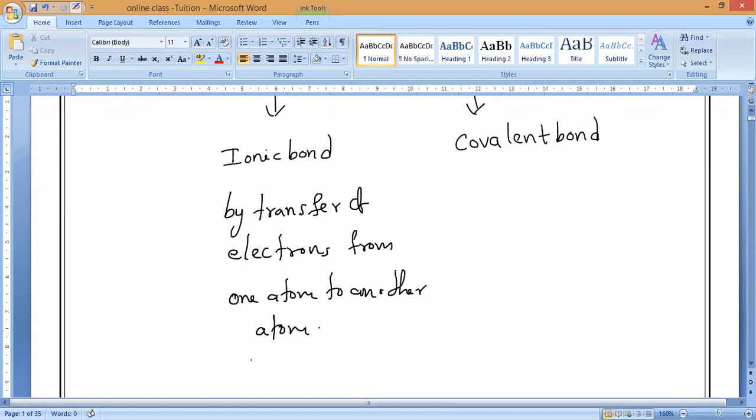So if you want to form an ionic bond, someone should be a donor and someone should be a receiver, or acceptor.